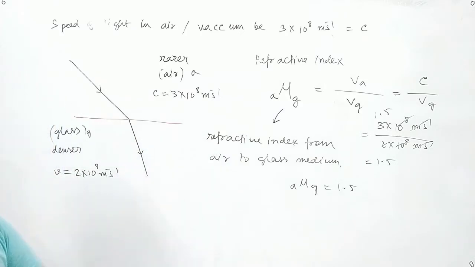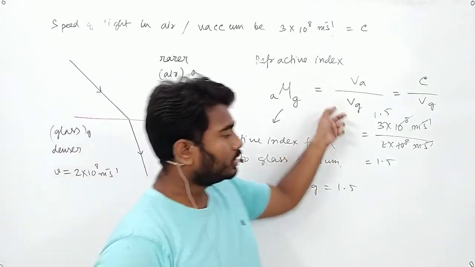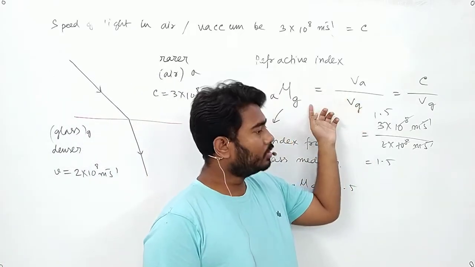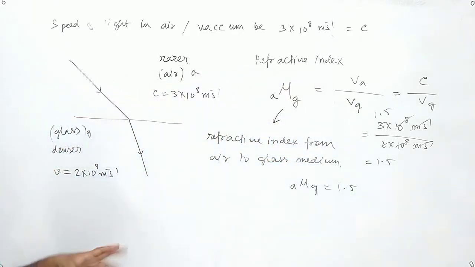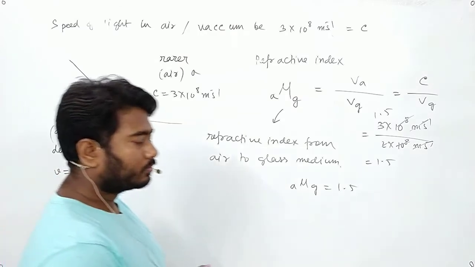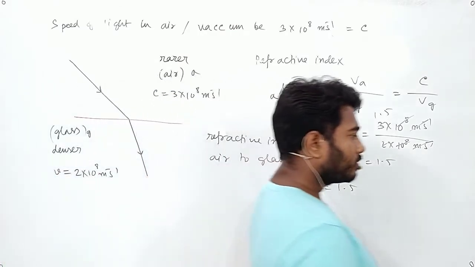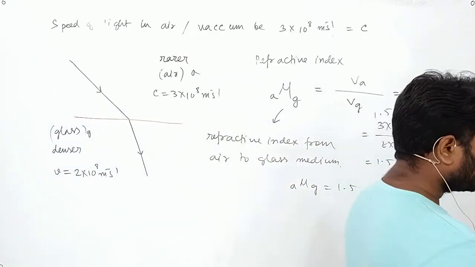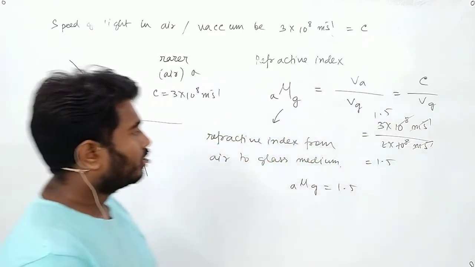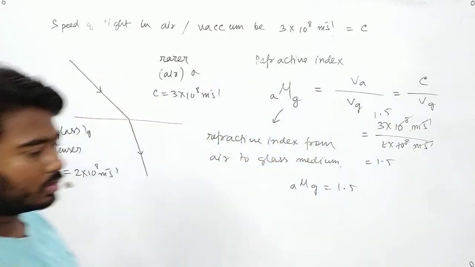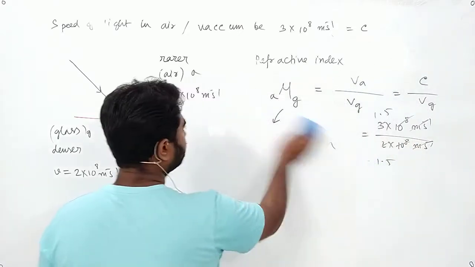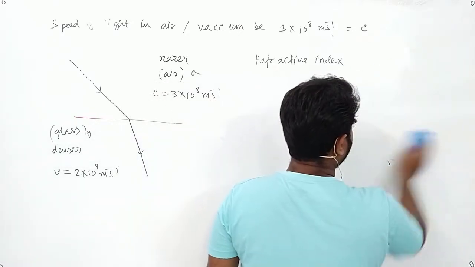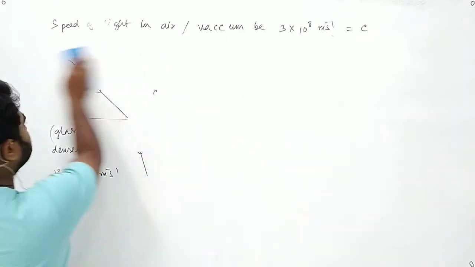I'll ask all of you, do you understand this one, how to find out A mu G from the velocities given? I'm asking everyone, all of you turn on your audio and tell me. Sir, I don't understand. Okay, suppose I give you another example. Yes, tell me. Suppose I give you another example.